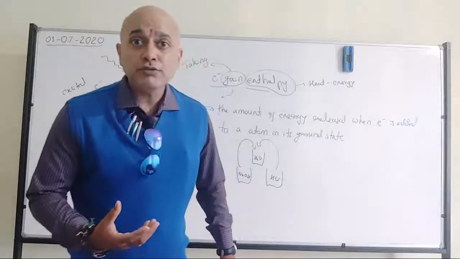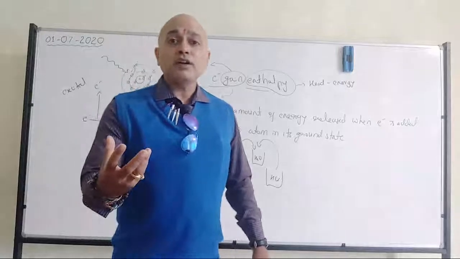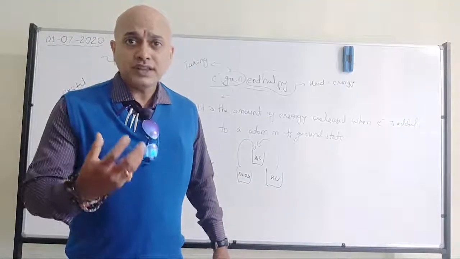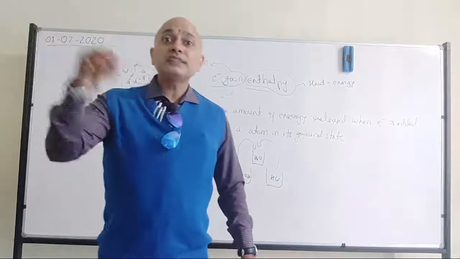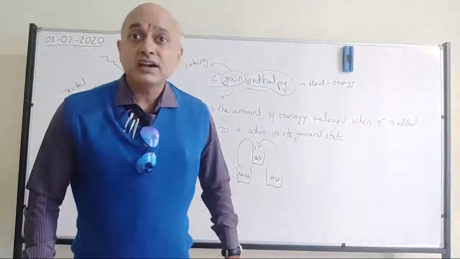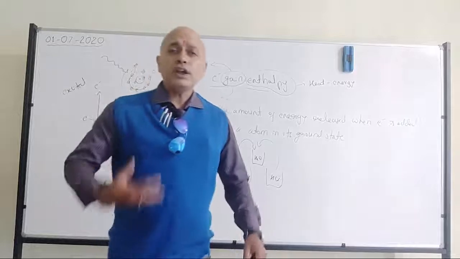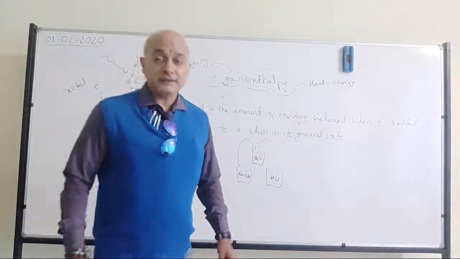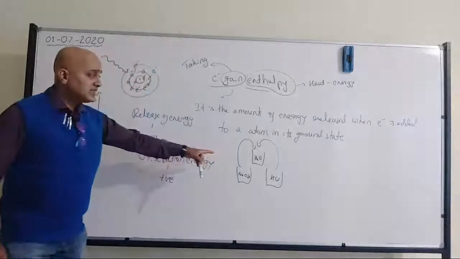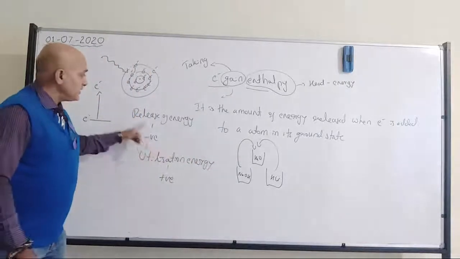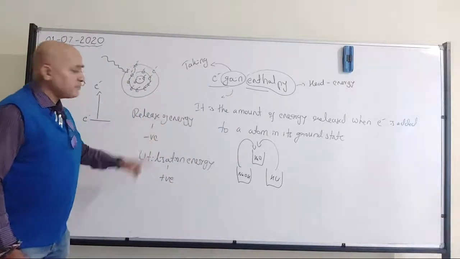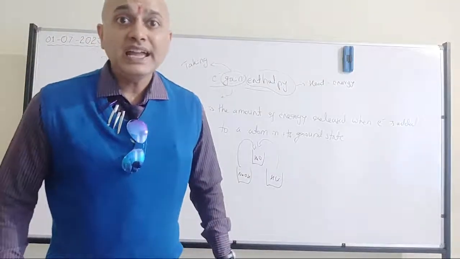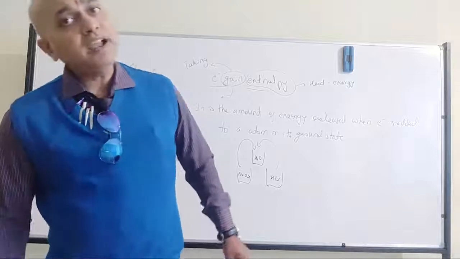I have to take the beaker of water and put it in an ice bath. Then I should add the sodium hydroxide pellets. Otherwise a high amount of energy will be released and heat will be liberated. That's where this condition is called release of energy, which will have negative values. Fine?